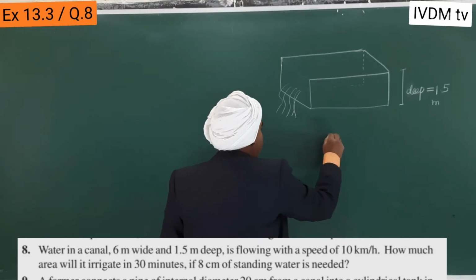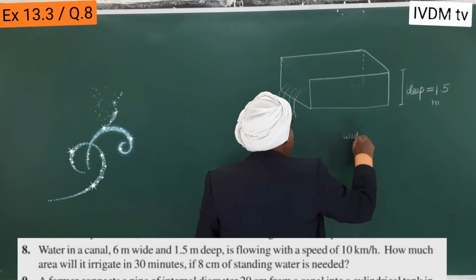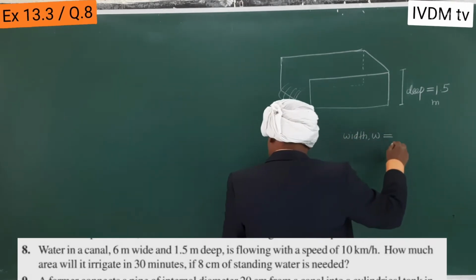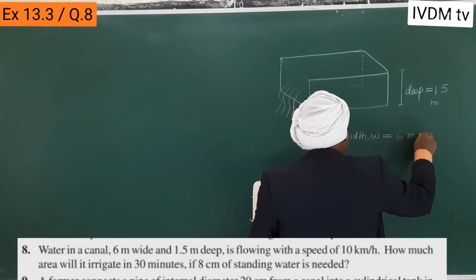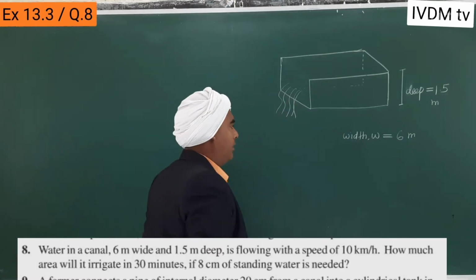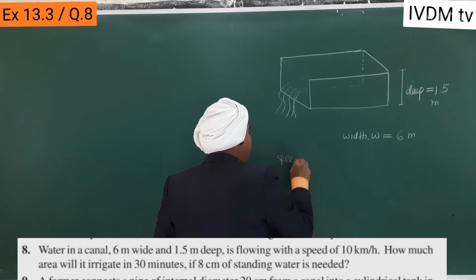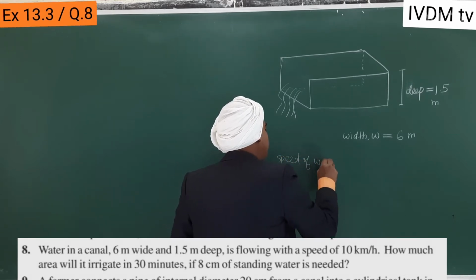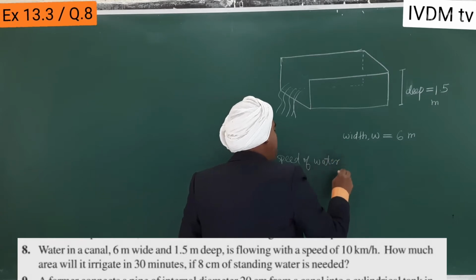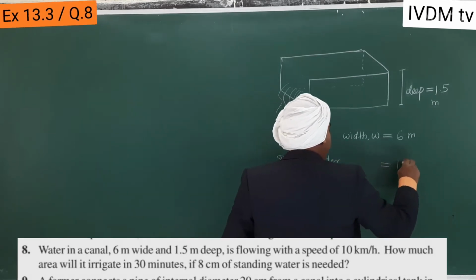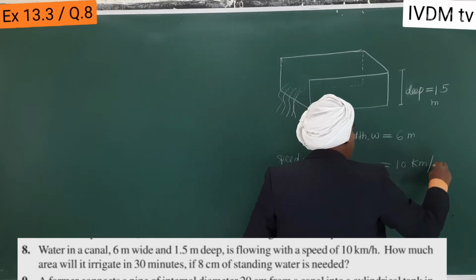So width W is equal to 6 meter wide, and the length, the speed of water, as a length, this is 10 kilometer per hour.